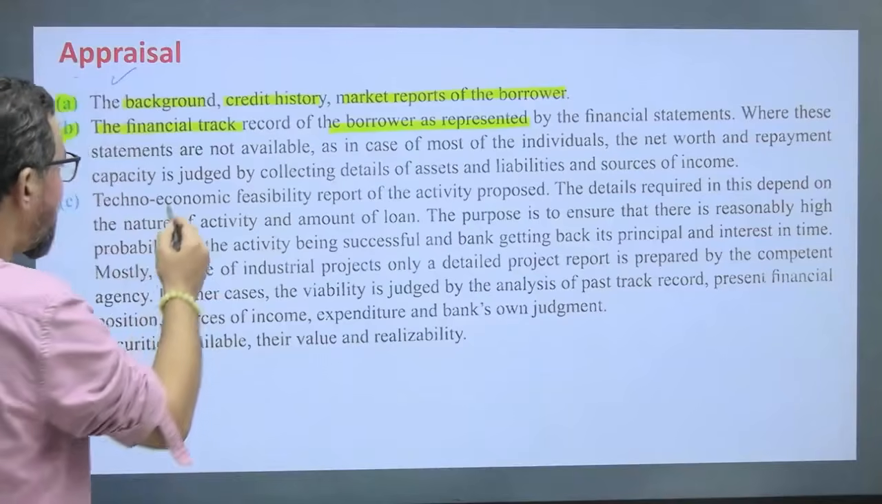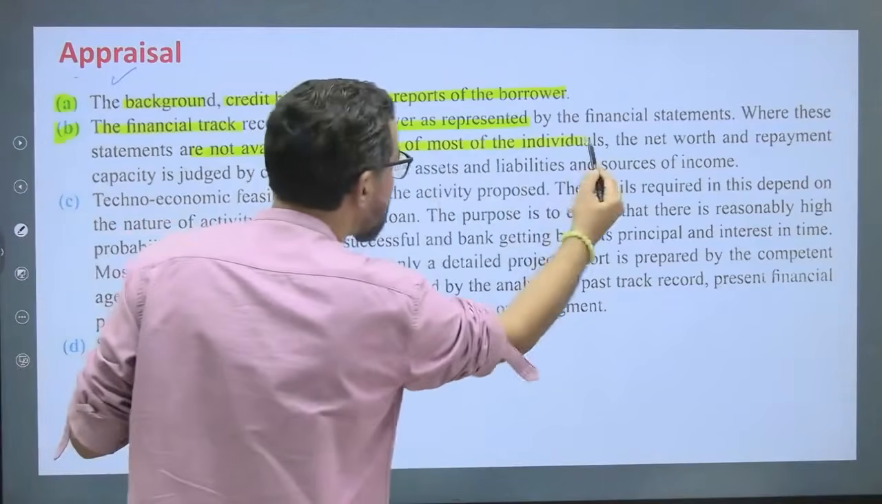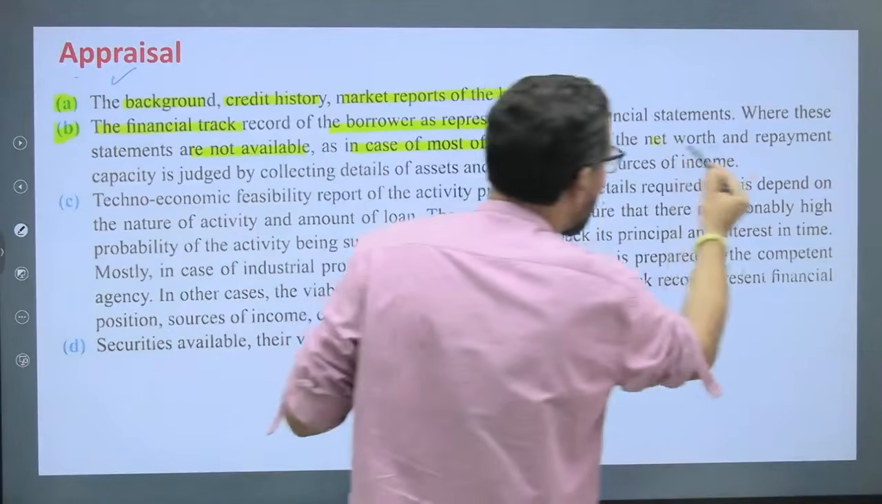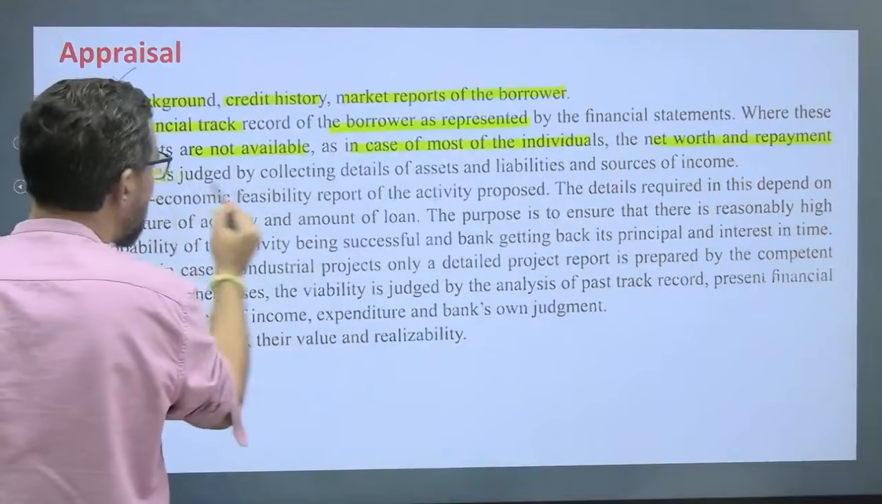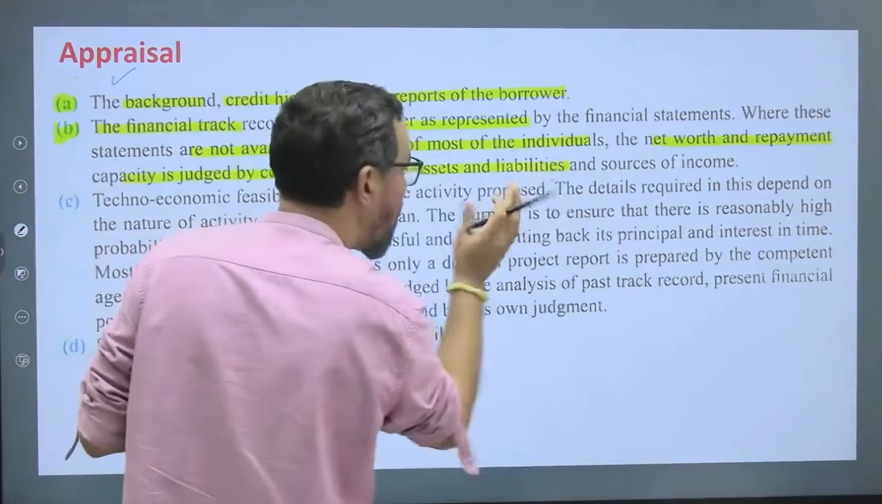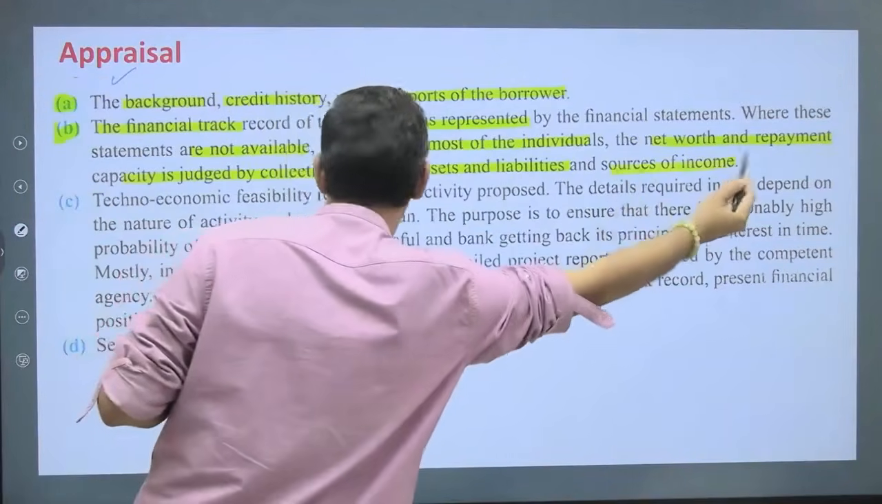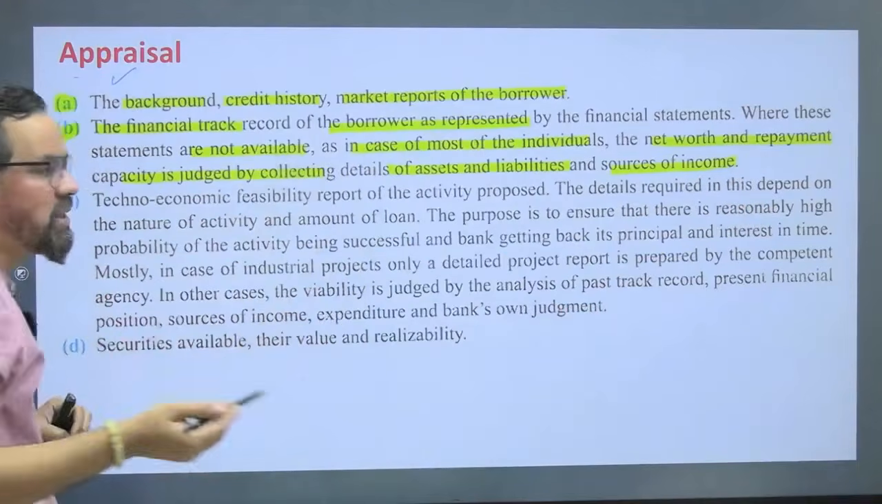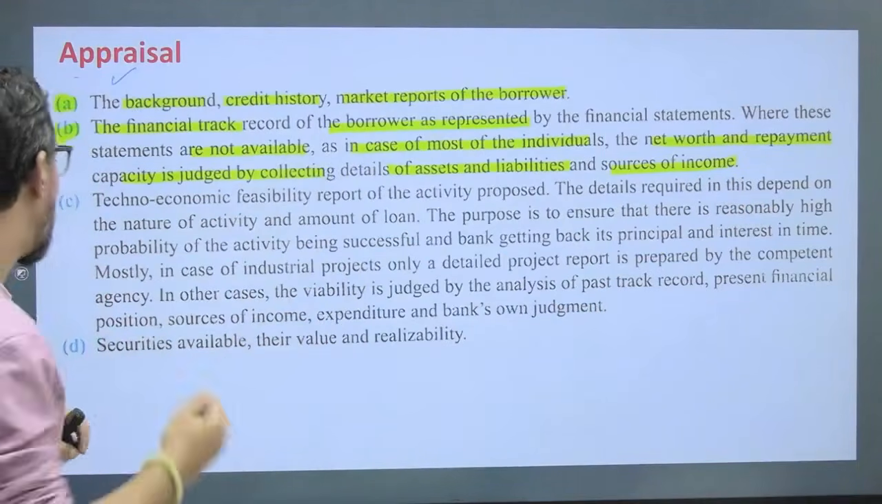Where the statements are not available, as in the case of most individuals, the net worth and repayment capacity is judged by collecting details of assets and liabilities and sources of income, okay? Sources of income means their salary slips or ITRs and all, okay?